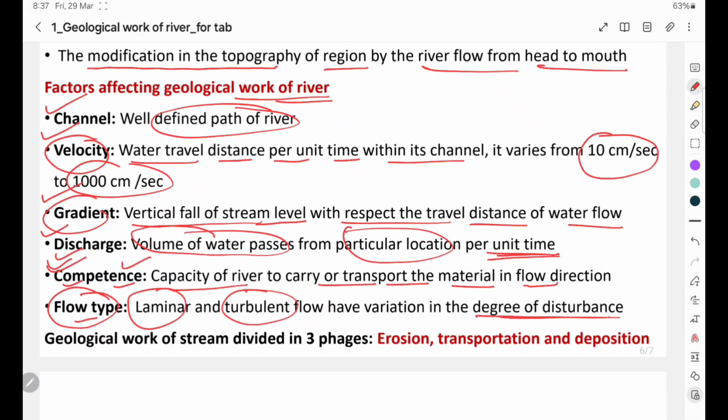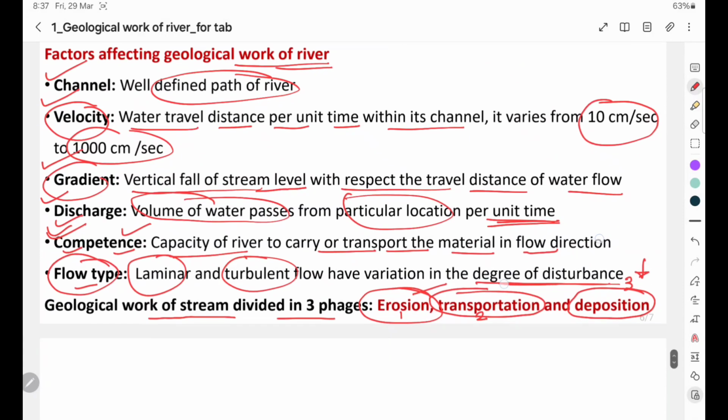So this geological work of stream is divided into three phases. First, erosion of the weak material takes place, and this eroded particles get transported along the flow direction, and as the flow gets stabilized, the deposition takes place. So the geological work of stream is divided into three phases: first one is erosion, second one is transportation, and third one is deposition.